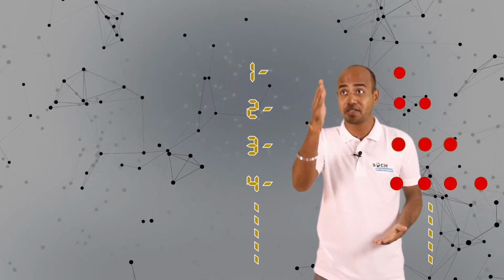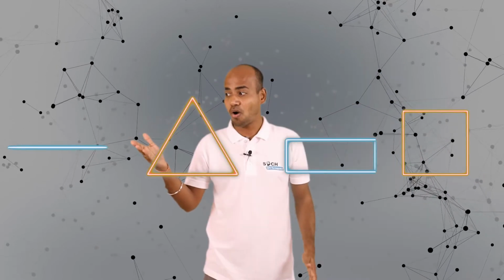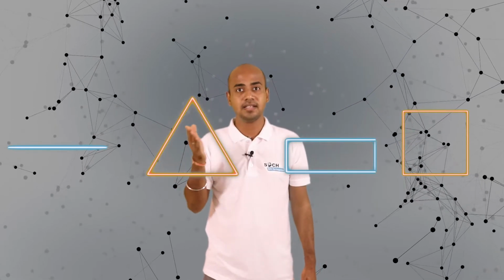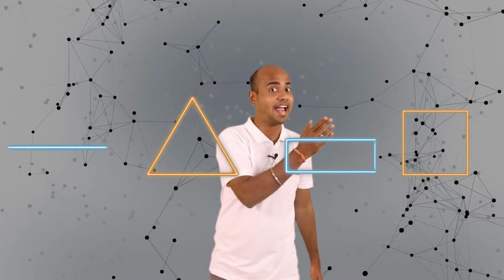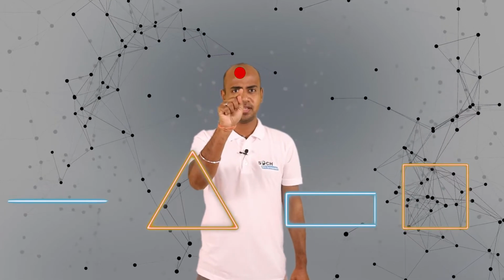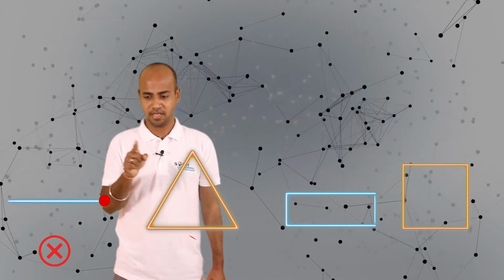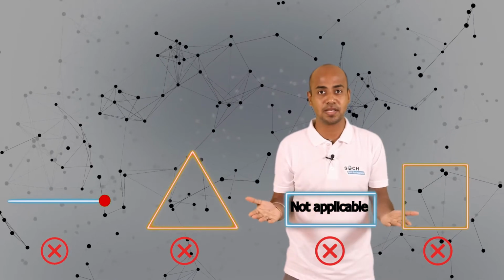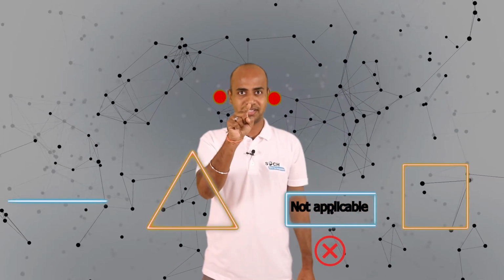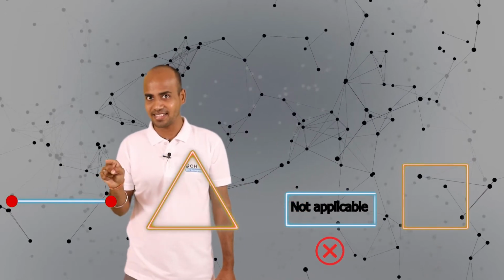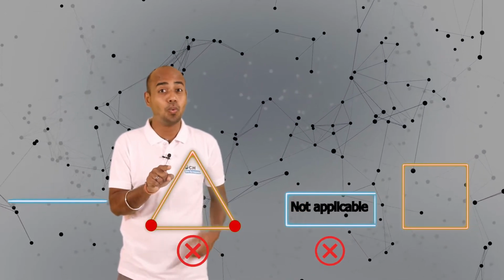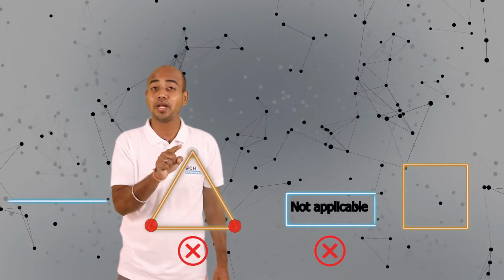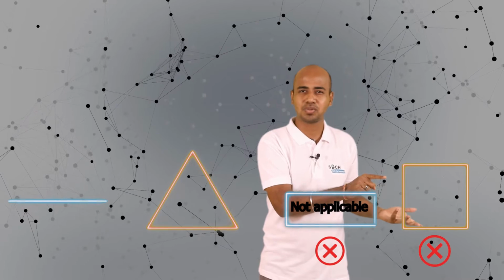Right, my dear students? Now let me explain each whole number with respect to these dots and with respect to all these 4 figures, as in line, triangle, rectangle and a square. Right? So coming down to the first point, does this represent a line? No. Neither triangle nor square. So a point is simply a point without any specific pattern. Now if I take 2 points, does it represent a line? Yes. Does it represent a triangle? No. Why? Because a triangle requires how many points? 3 points. And square is out of scope.